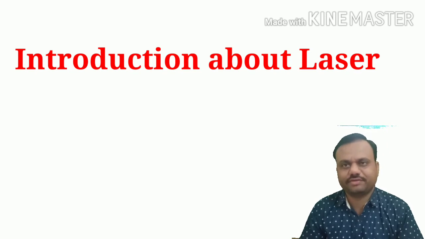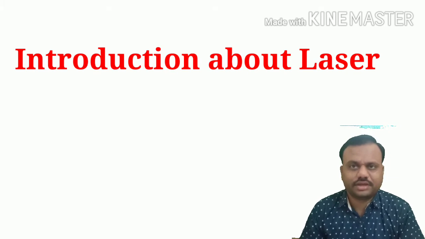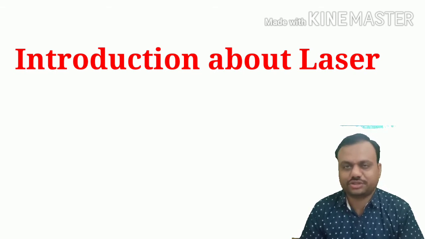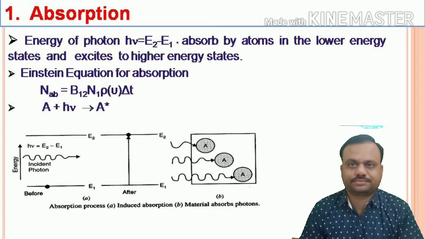Suppose energy level E1 is the ground energy state, and energy level E2 is the excited state, and we discuss the interaction of light radiation with matter. In that interaction, we have to discuss three main quantum mechanical processes: absorption, spontaneous emission, and stimulated emission. Initially, we discuss absorption.